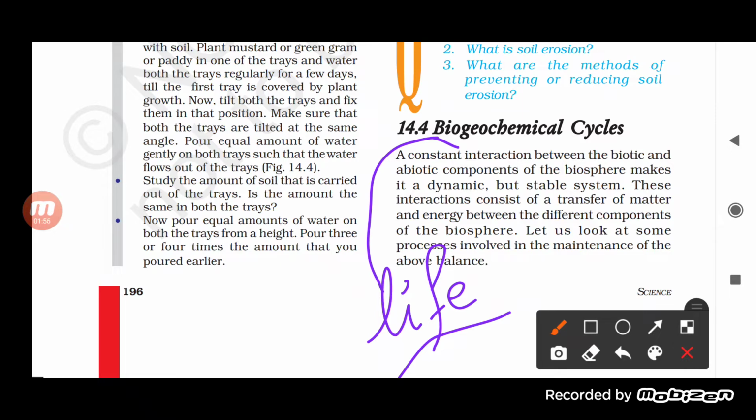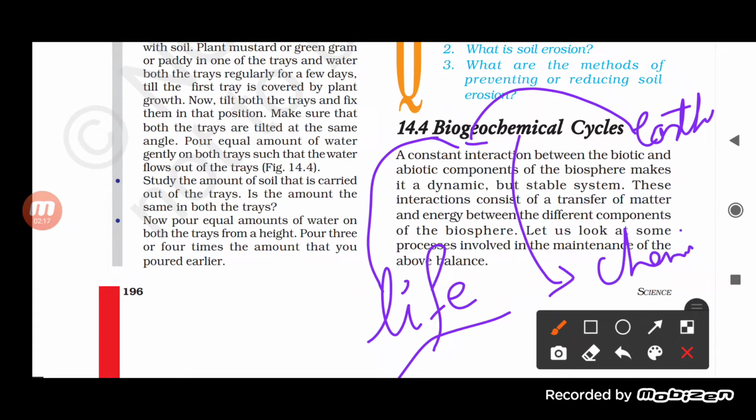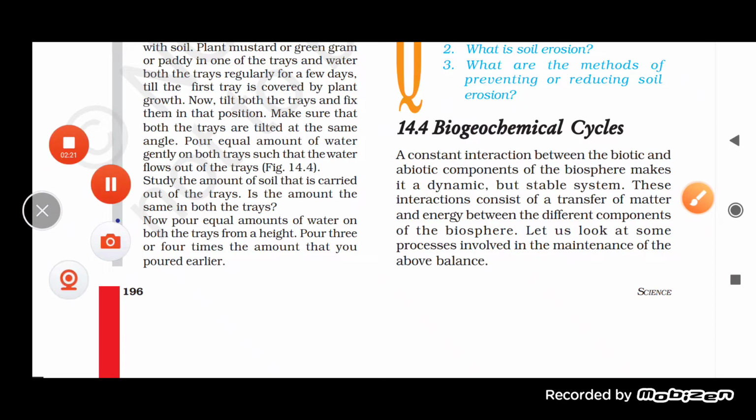You have heard about the term biology. So basically, in terms of bio, we discuss the biotic things, the living organisms. Then the next term that comes here is geo. When we talk about geo, it is related to the earth. And then finally comes chemical, which involves the chemicals.